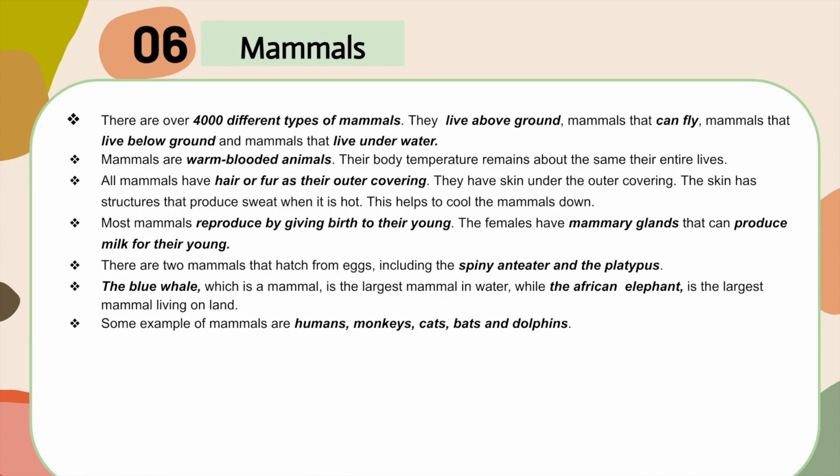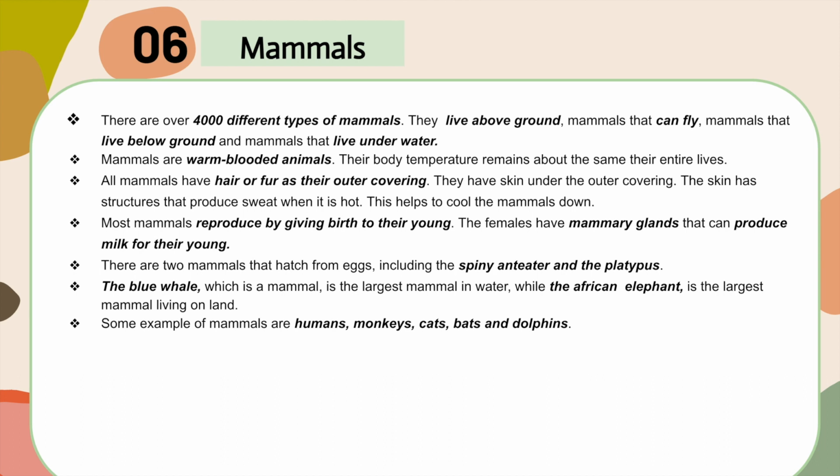Then the last group is mammals. There are over 4,000 different types of mammals. Some live above ground, mammals can fly, some live below ground, and some mammals live underwater. Mammals are warm-blooded animals. Their body temperature remains about the same their entire lives. All mammals have hair or fur as their outer covering. They have skin under the outer covering. The skin has structures that produce sweat when it is hot. This helps to cool the mammals down.